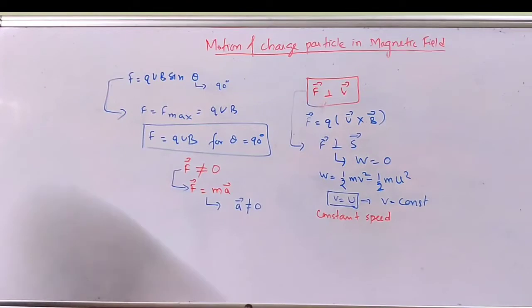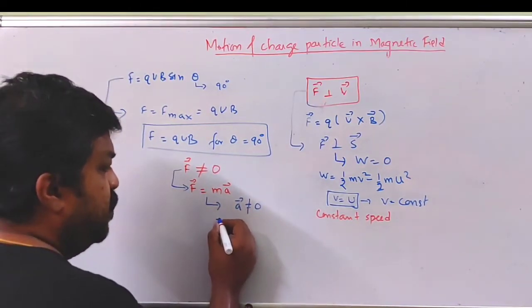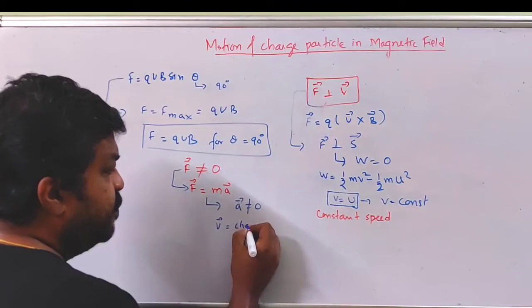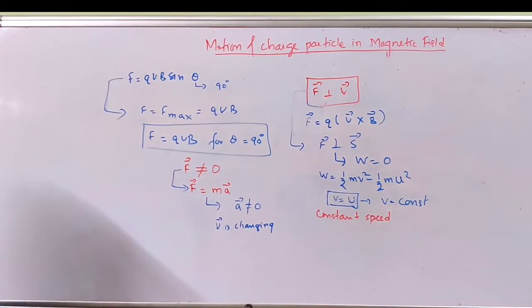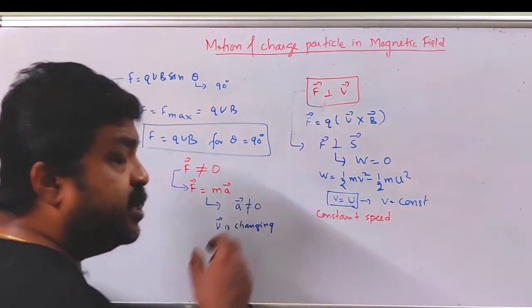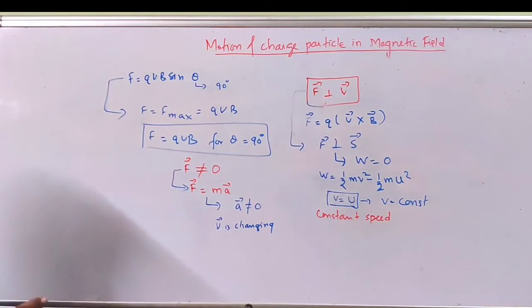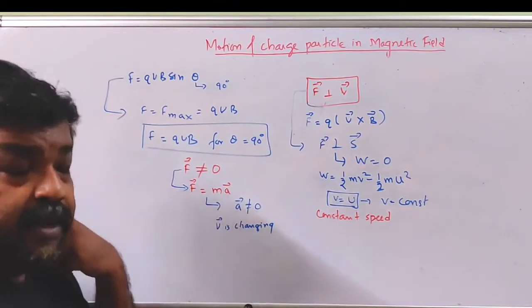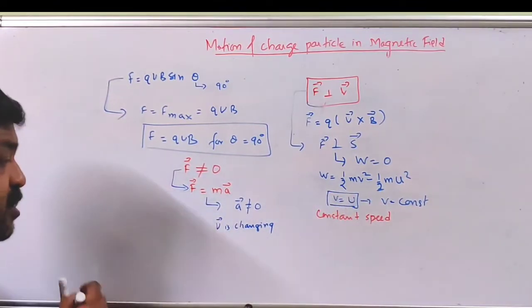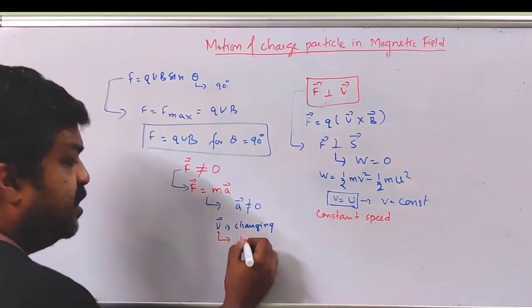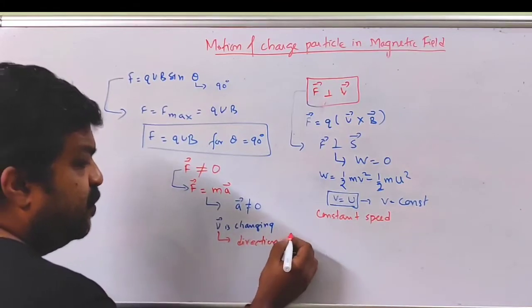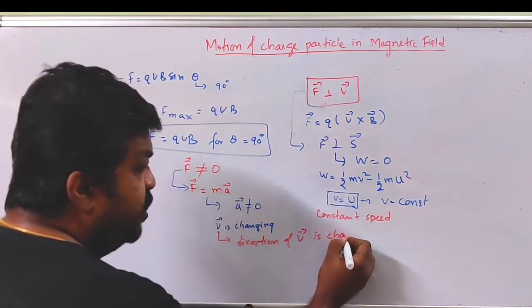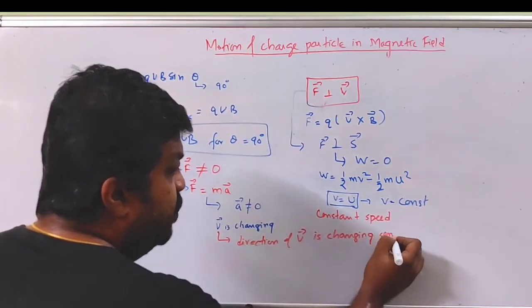Now if acceleration is not equal to 0, that means velocity is changing. Velocity is changing, but speed is constant. How is that possible? That is possible only when direction of velocity is changing. Correct? Magnitude of velocity is speed. Magnitude of velocity is not changing, but direction of velocity is changing. So combining these two results, we can conclude that direction of velocity is changing continuously.